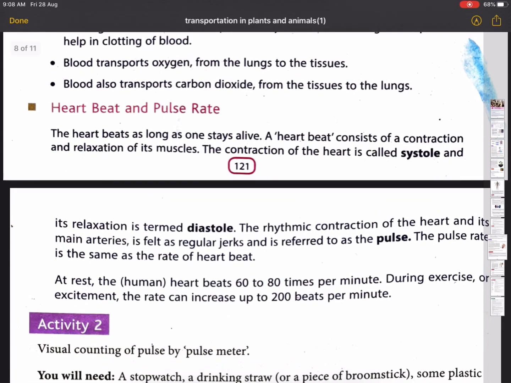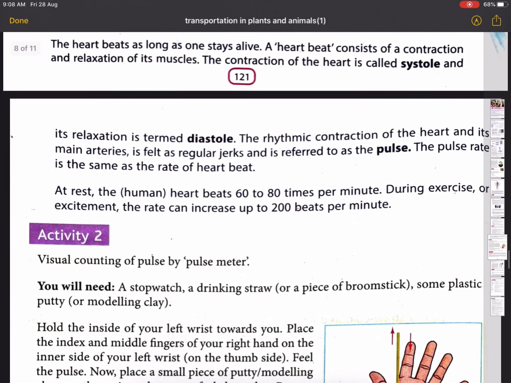Next, heartbeat and pulse rate. The heart beats as long as one stays alive. A heartbeat consists of a contraction and relaxation of its muscles. The contraction of the heart is called systole and its relaxation is termed diastole.